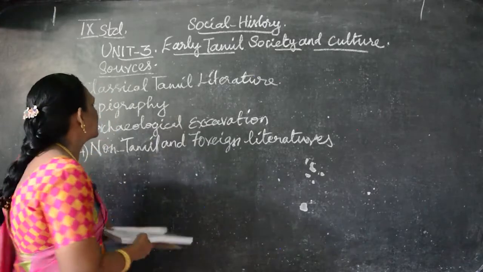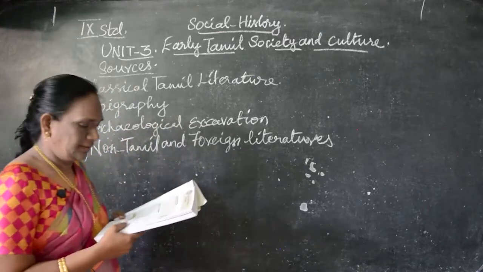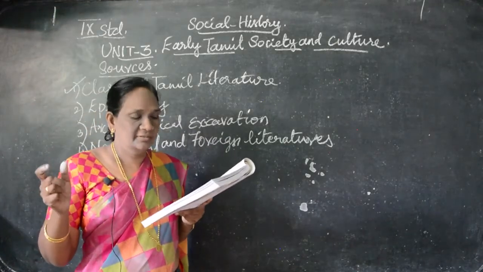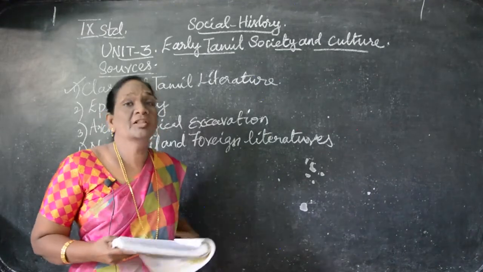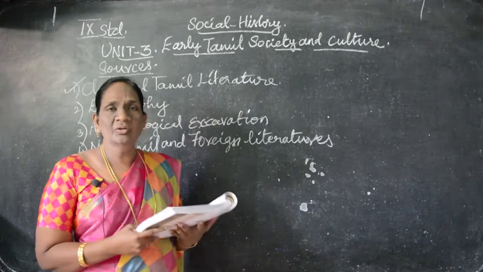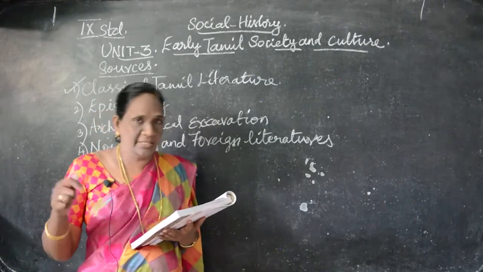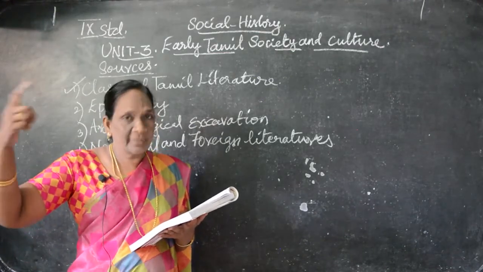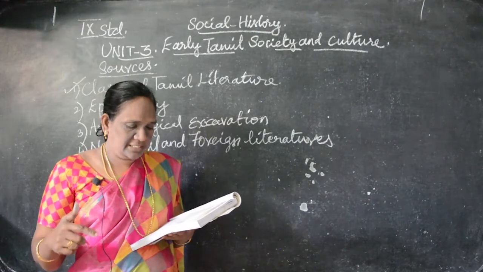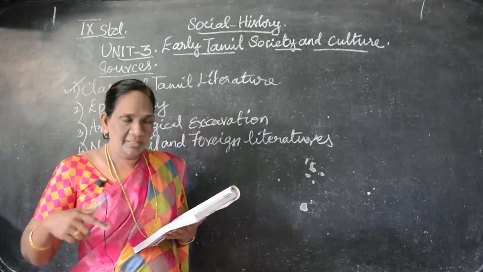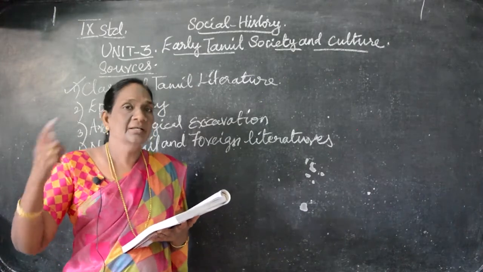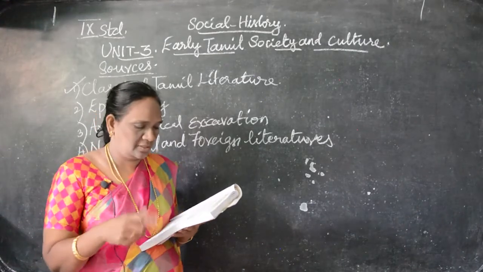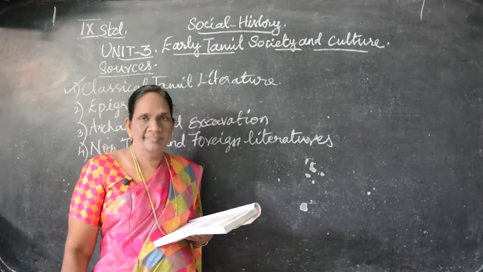First one, the classical Tamil literature. Here the classical Tamil literature, the corpus means collection. Understand, corpus consists of Tolkappiyam. Tolkappiyam, do you know? It was written by Tolkappiyar. Understand, this Tolkappiyam, then 11 மேல் கணக்கு, 11 கீழ் கணக்கு. Understand, 18 major works and 18 minor works. 11 மேல் கணக்கு means 18 major works, 11 கீழ் கணக்கு means 18 minor works. So these are all the classical Tamil literature. One by one we'll see.